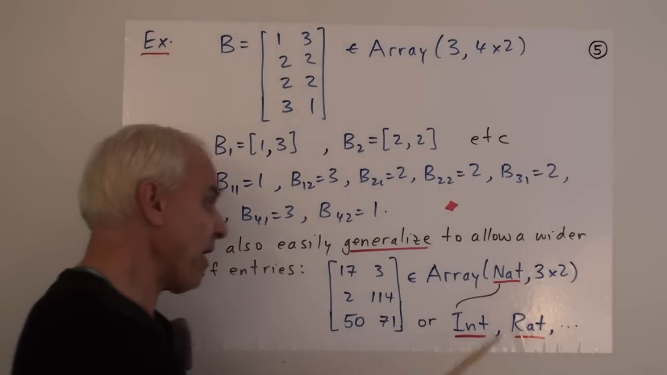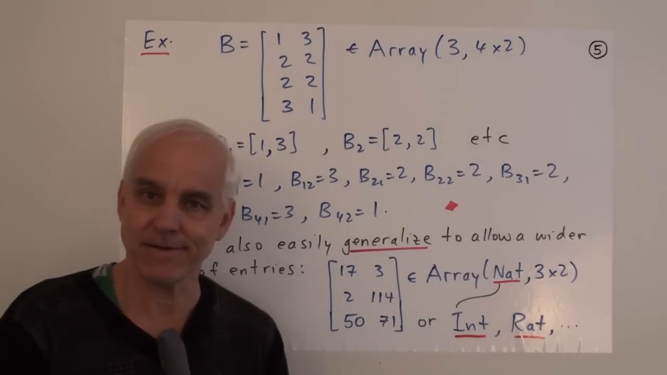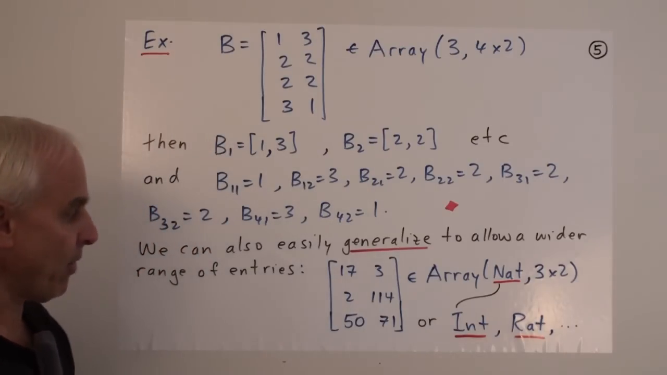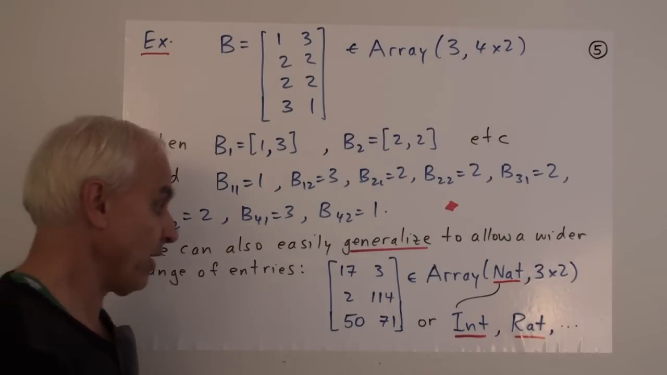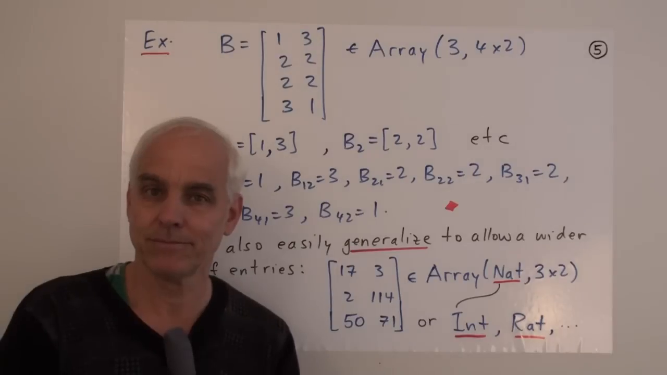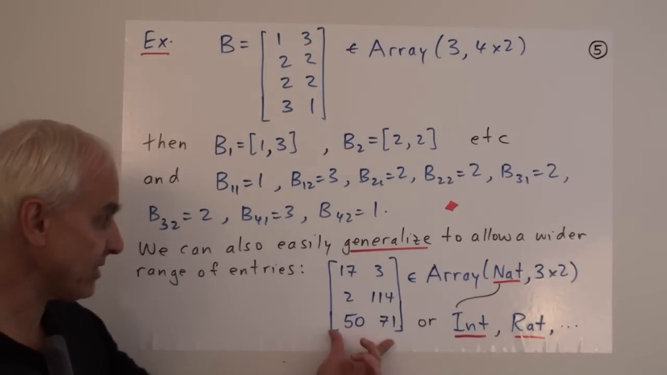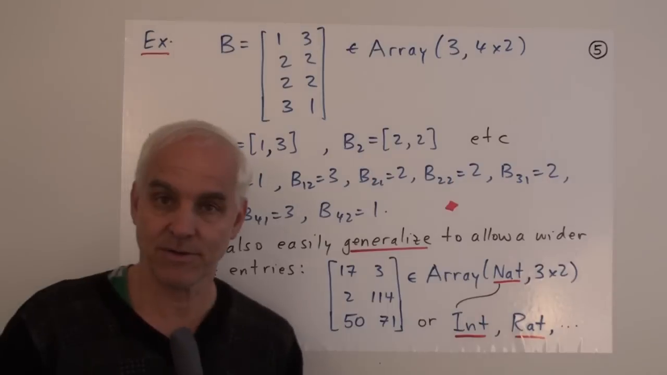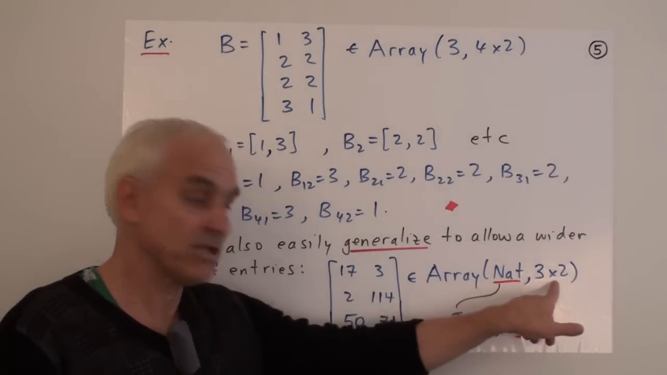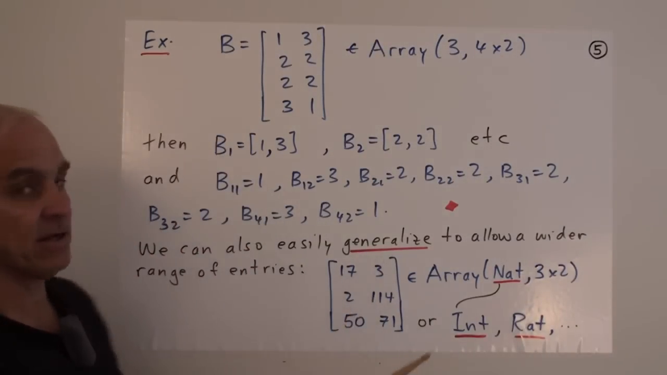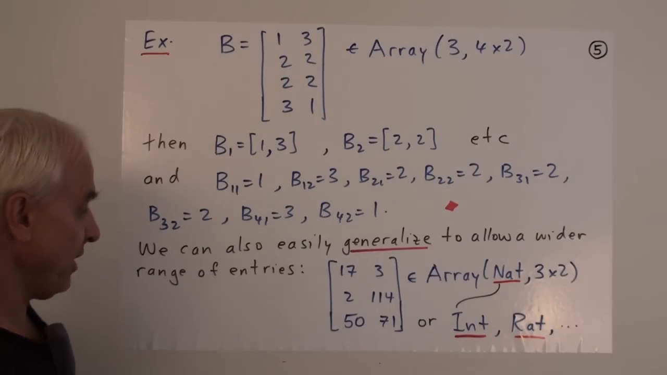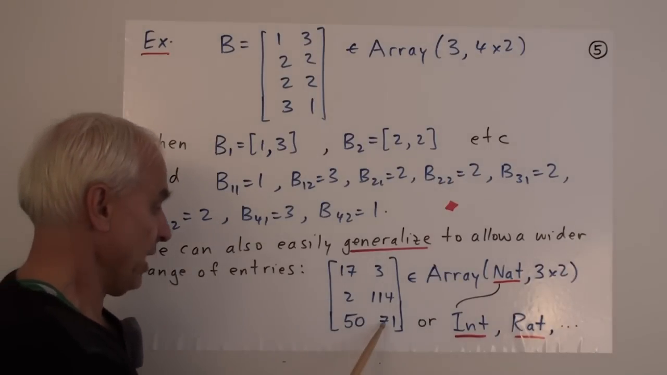Once we allow the possibility of having a type like natural numbers there, well, then it's not a big step to enlarge that and think, well, we could put integers there. Okay, so we could think about arrays whose elements are integers, still of a particular size. So if there were integers here, then this could be a minus 114, this could be a 0, this could be a minus 71.